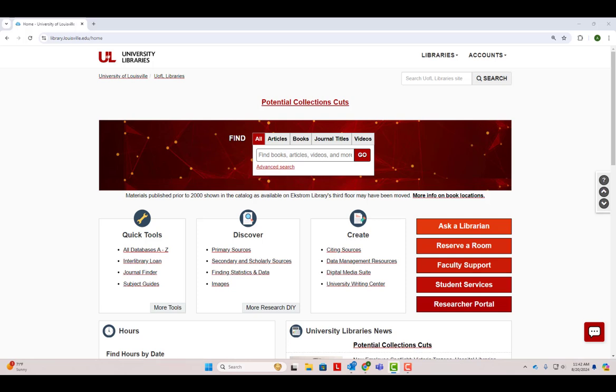Let's get started on the library homepage, library.louisville.edu. If you're off campus, you can still use the library's resources. You'll just be prompted to log in with your ULink ID and password when accessing our resources.